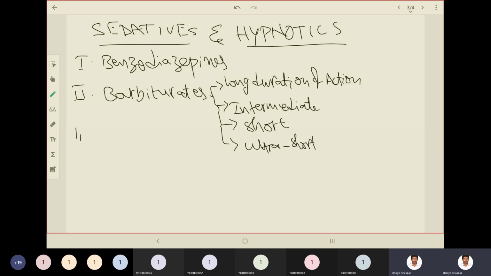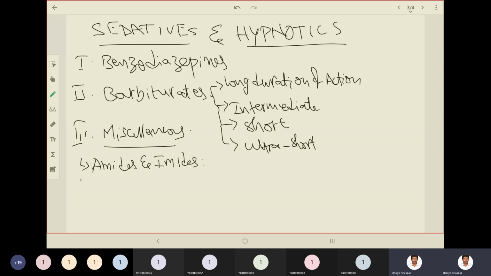Then the third category is miscellaneous. Under this you have amides and imides, alcohol and their carbamate derivatives. Carbamate means what?